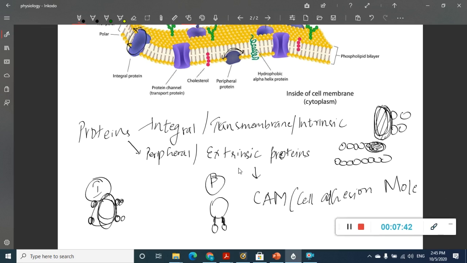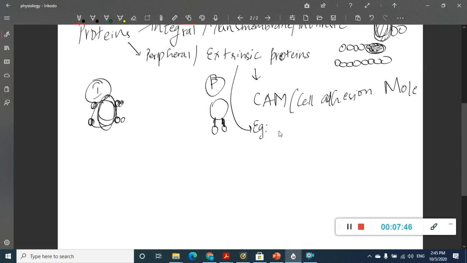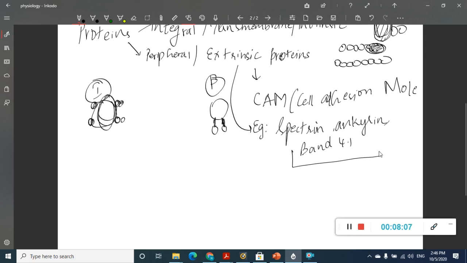So what are the examples of these peripheral proteins? These are very important, especially as some peripheral proteins are also involved in causing anemia, that is spectrin. There are peripheral proteins like spectrin, ankyrin, and band 4.1.